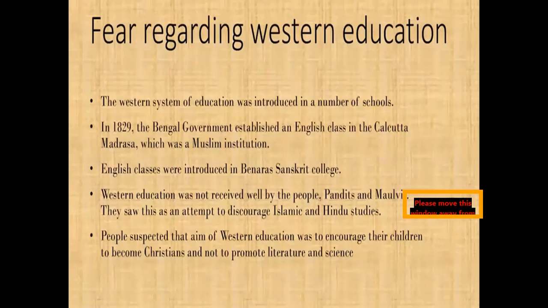Western education was not received well by the people, Pandits, and Maulvis. They saw this as an attempt to discourage Islamic studies and Hindu studies. People suspected that the aim of Western education was to encourage their children to become Christians and not to promote literature and science.